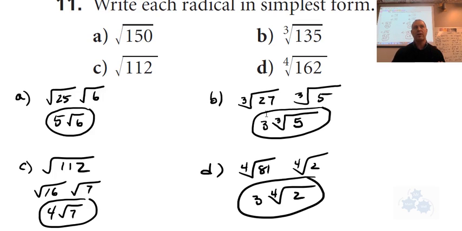Okay, the next one here, 135. The largest perfect cube factor that you can find would be 27. So therefore this reduces to 3, and that cannot be reduced anymore. There's your final answer. Okay, so the fourth root of 162, this one's maybe a bit tricky, but you want to find a perfect fourth, a number that can be multiplied by itself 4 times, as a factor. And 81 is a factor of 162, so this looks like your reduced form there. Any questions on that one? Are you able to do that? Okay, if you're able to do that, that's good.